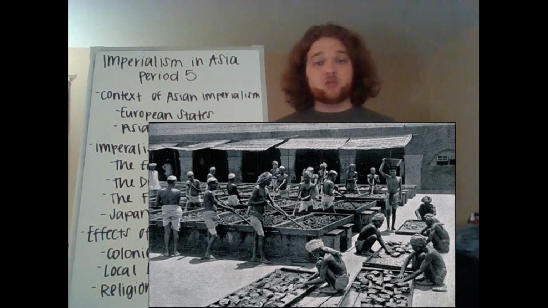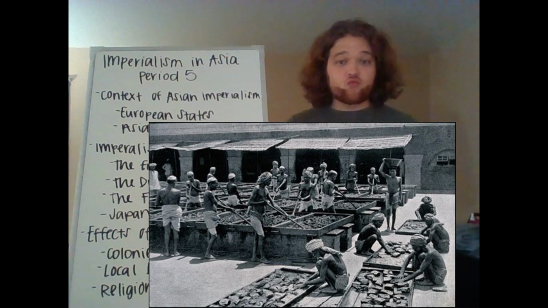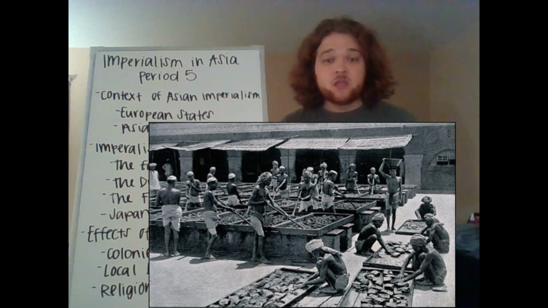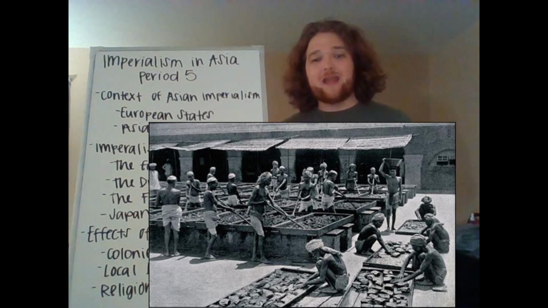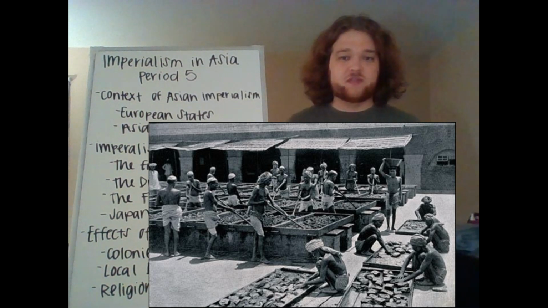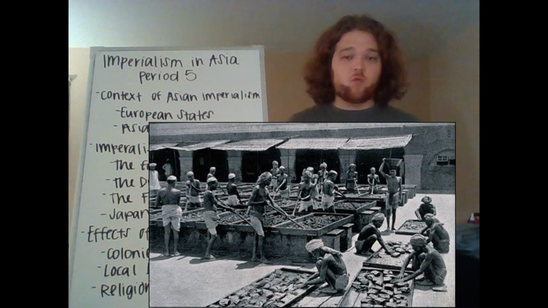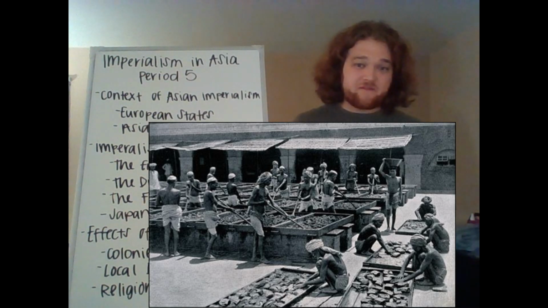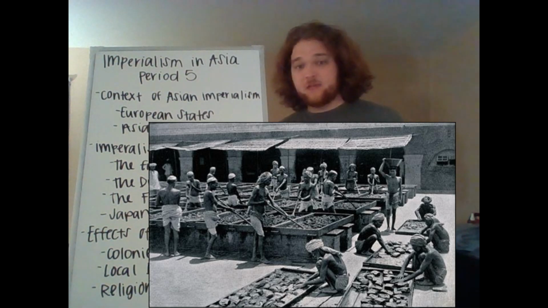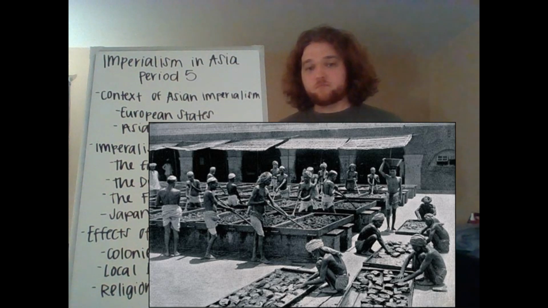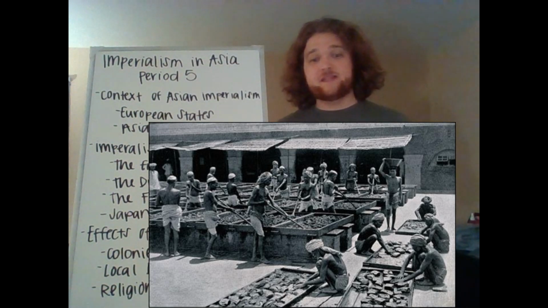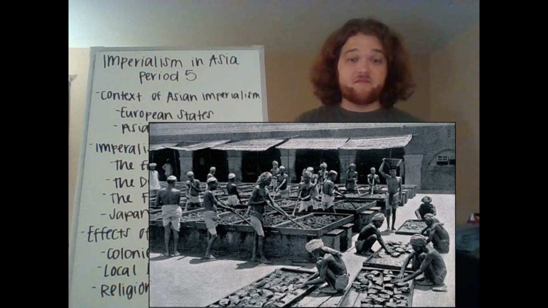Instead, these colonies were used for two things: get as many raw resources out of them as possible, and gain as much in taxes out of them as possible. So basically, these colonies were treated terribly and were wrung dry of as many taxes and as many raw resources as they could get out of them. Often, violence was used to make people work on these plantations and to pay their very, very heavy taxes, and thus it was common for rebellions to occur against these high taxes and be put down very violently.